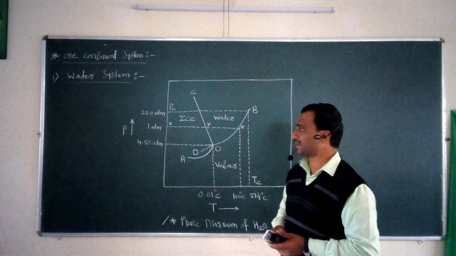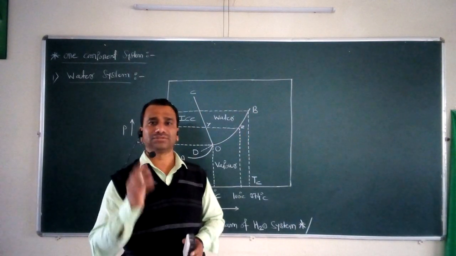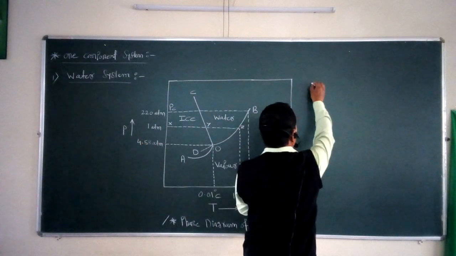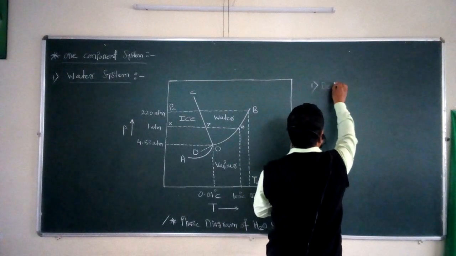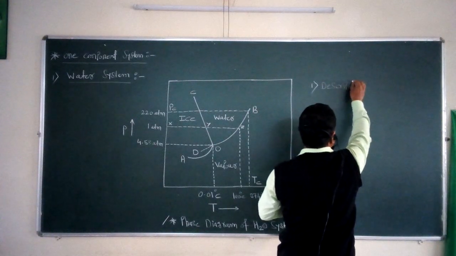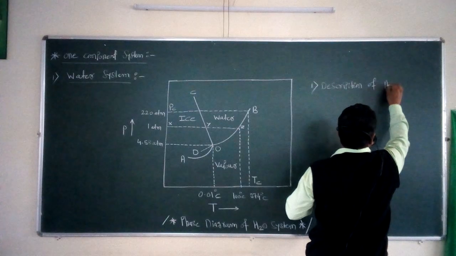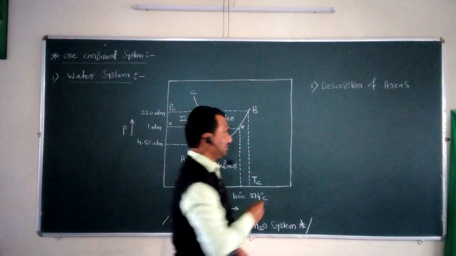So this phase diagram for the water system can be classified into three important parts. The first important part is the description of areas present in the water system.